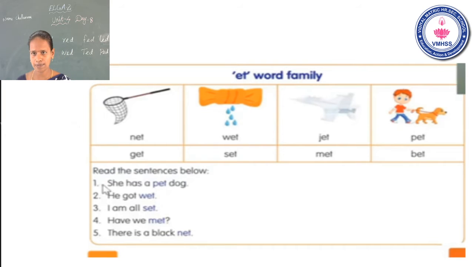Next, see the sentences below. She has a pet dog. Second one, he got wet. Third one, I am all set. Fourth one, have we met? Fifth one, there is a black net.